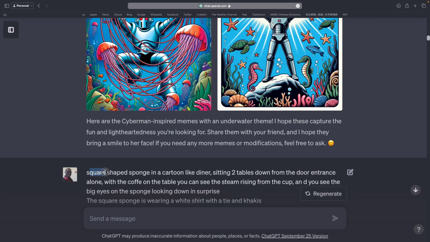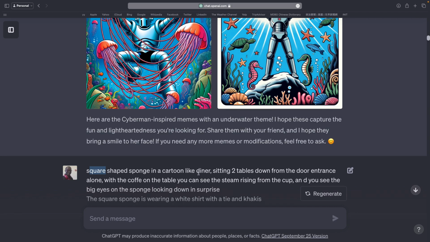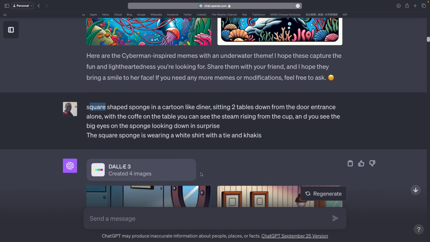So, square shaped sponge in a cartoon-like diner, sitting two tables down from the door entrance alone. With the coffee on the table, you can see the steam rising from the cup, and you see the big eyes on the sponge looking down in surprise. The square sponge is wearing a white shirt with a tie and khakis. Now, I've just described this to pretty much everyone that knows who SpongeBob SquarePants is. And of course, ChatGPT knows who SpongeBob SquarePants is.